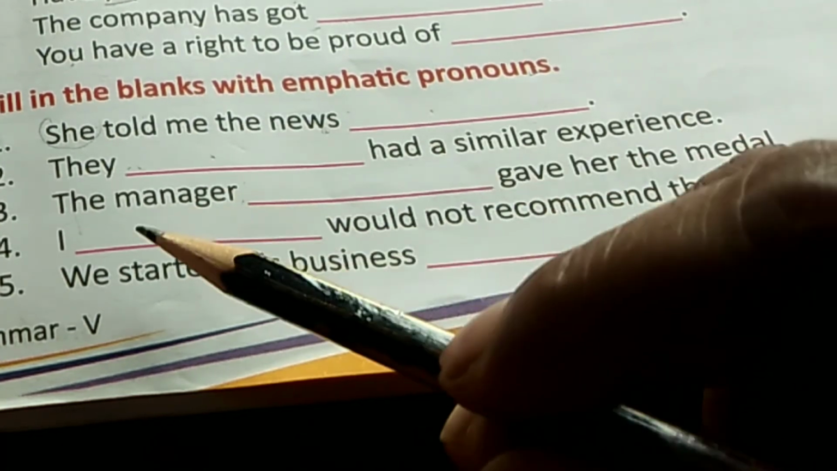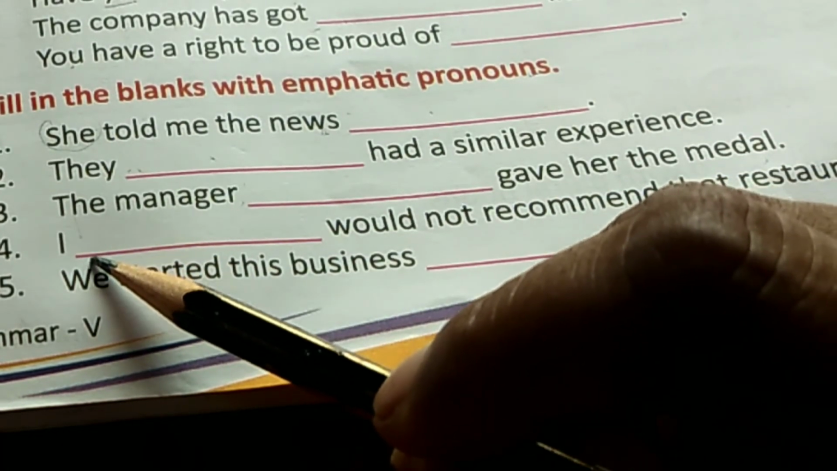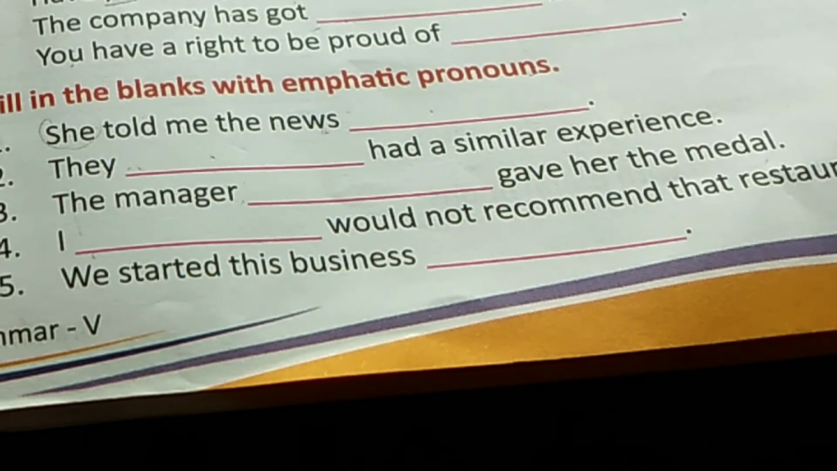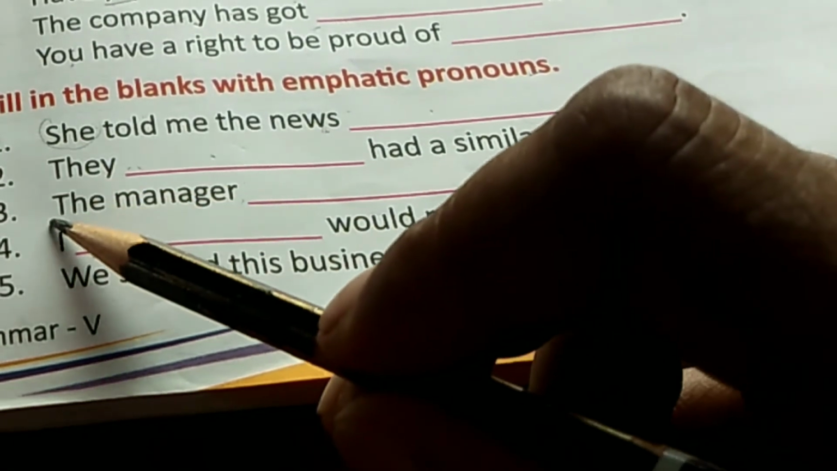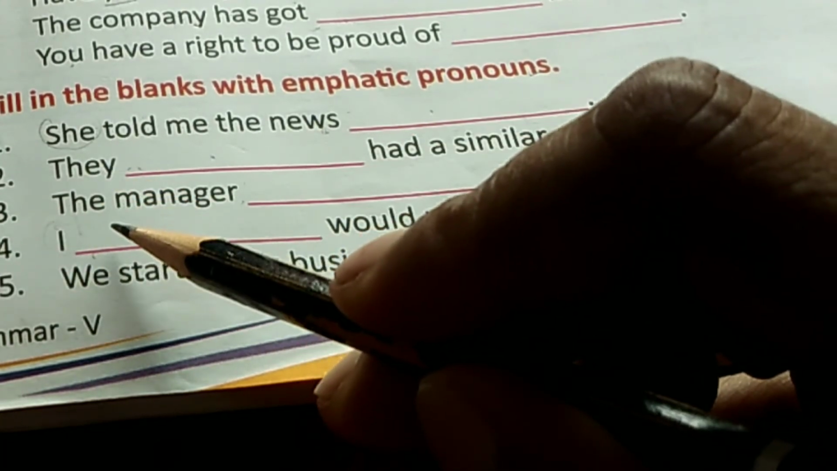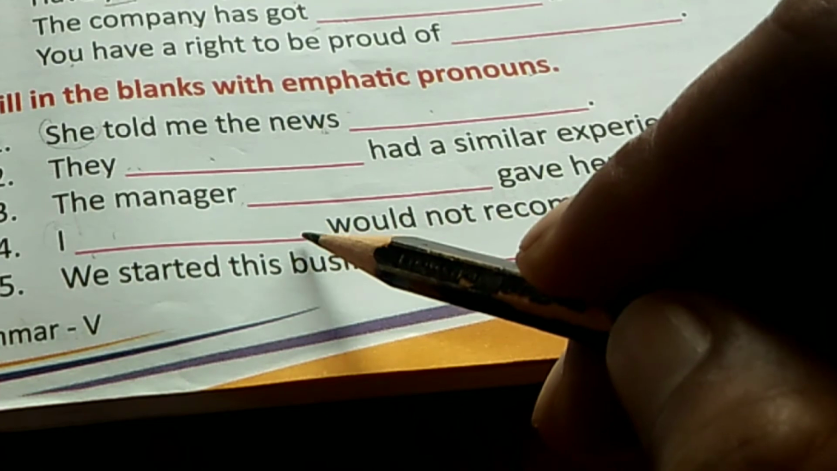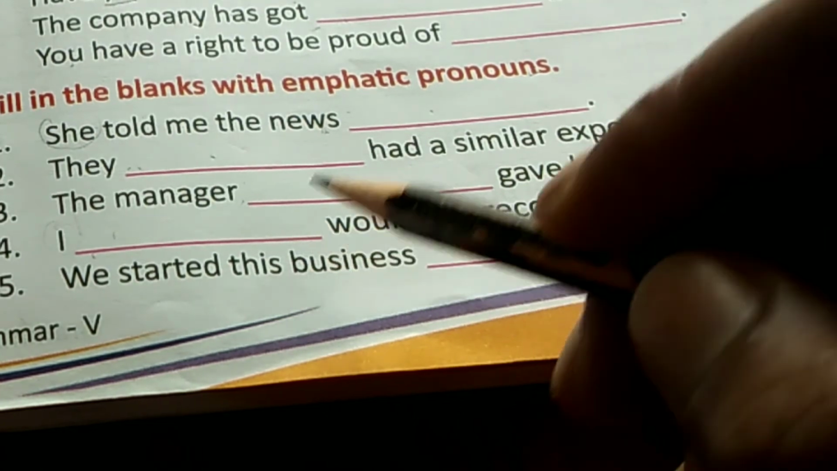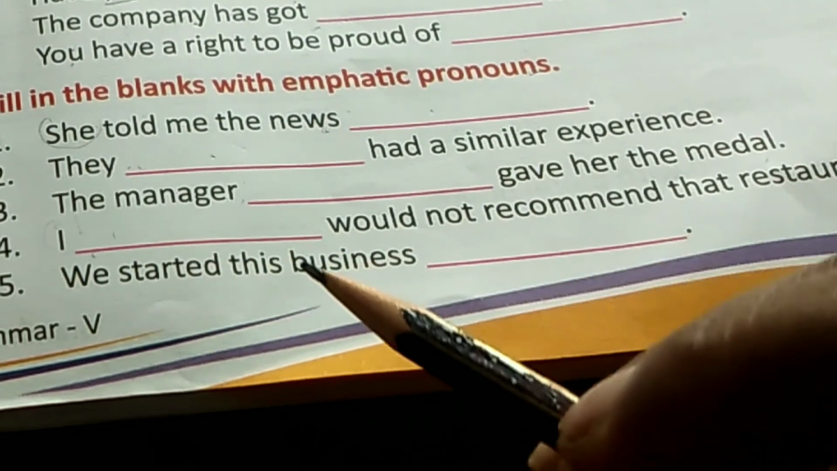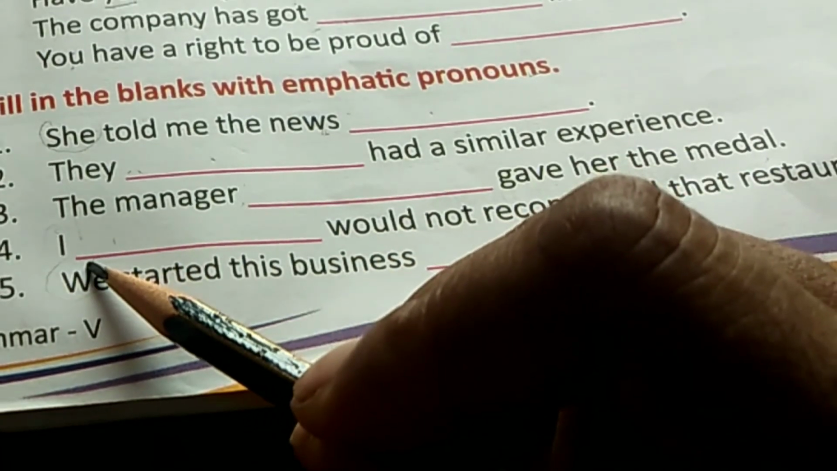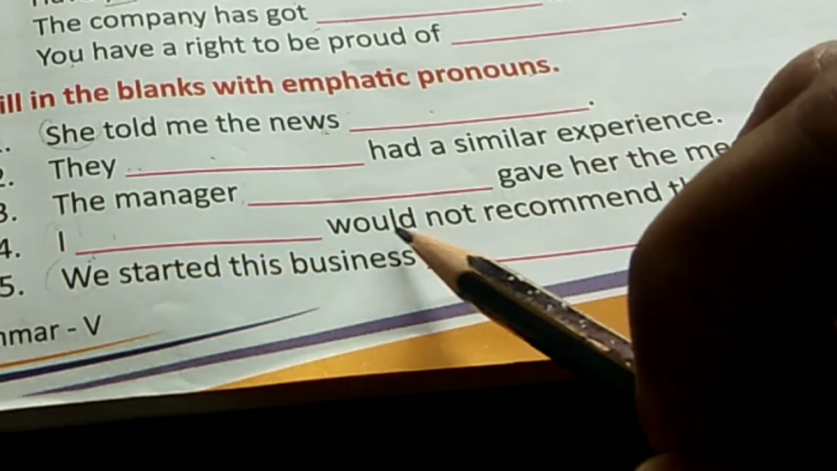Next one. I dash would not recommend that restaurant. Here I is coming, then the emphatic pronoun of I is myself. Next one. We dash started this business. We is coming, then ourselves.